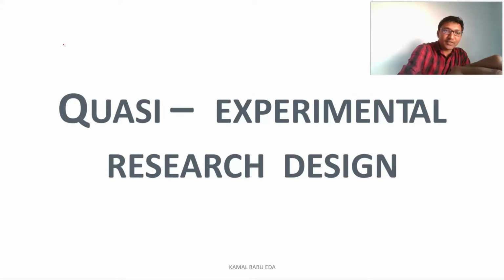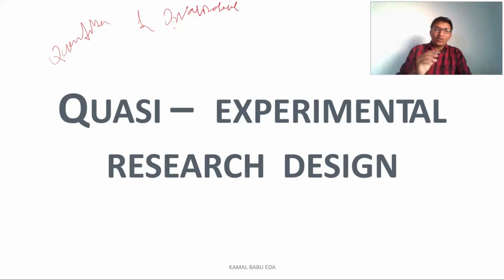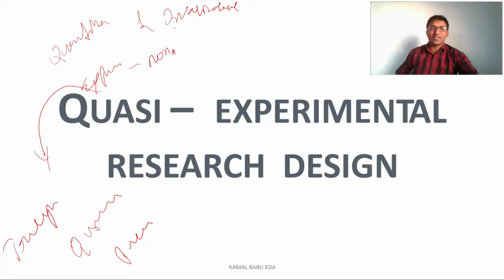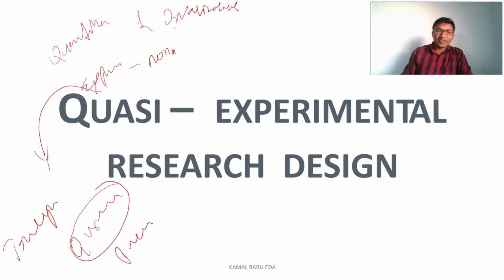Mainly, for the classification of research design, we have two types: quantitative and qualitative. In quantitative research design, we have mainly experimental and non-experimental. In experimental, again we have three types. We have true experimental research designs, quasi-experimental research design, and pre-experimental research design. In today's class, I am discussing the quasi-experimental research design.